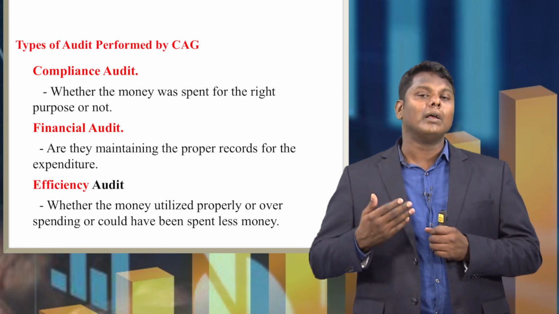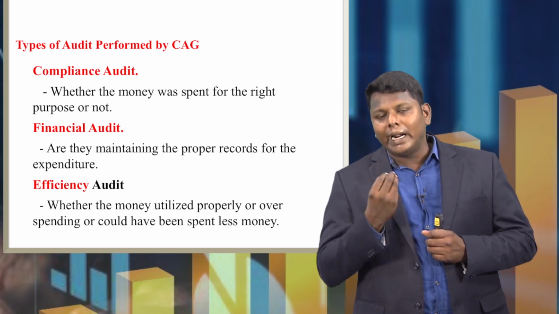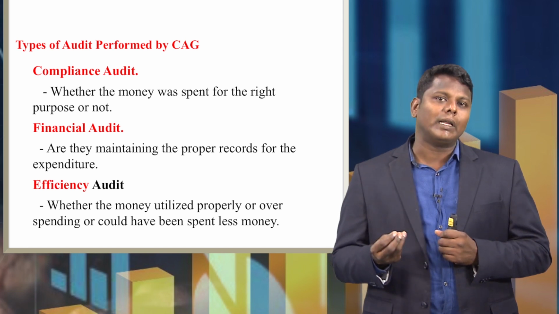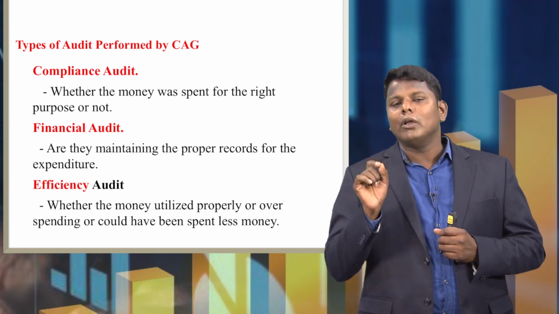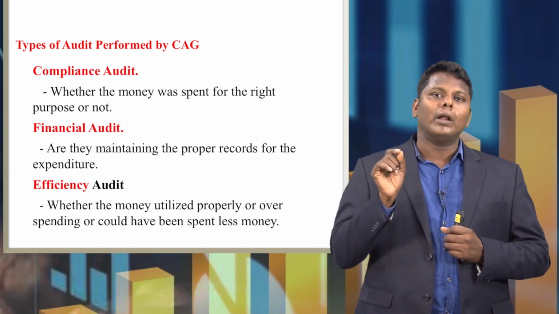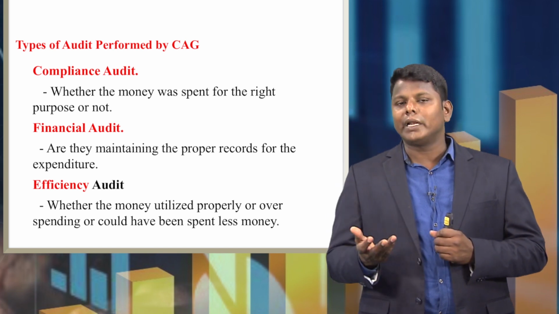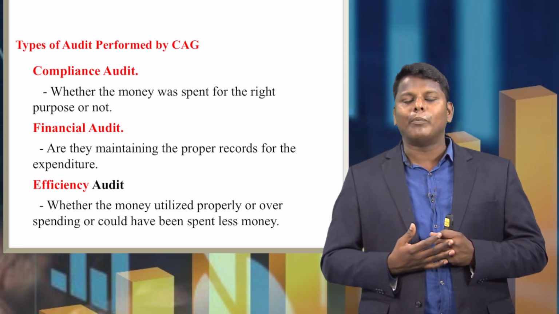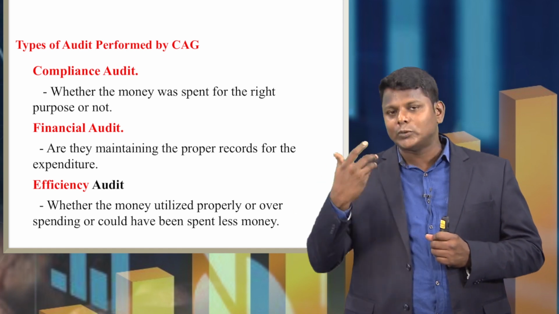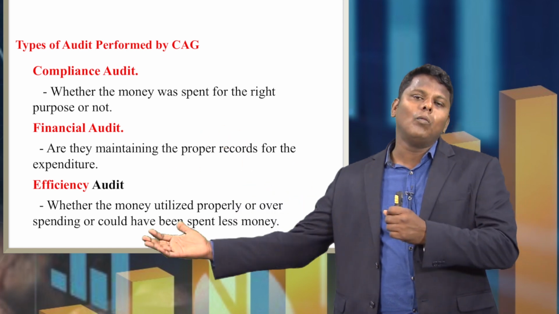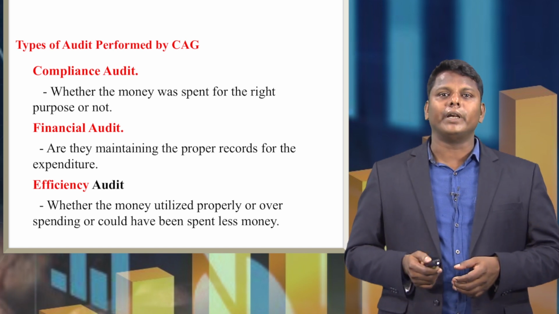That is called efficiency audit, which means how efficient they are, how efficient the workers are. Let us say if only 100 manpower is required for a particular task, and they have recruited 120, they will ask why you recruited 20 more people when it requires only 100. Because if we recruit 20 extra manpower, we have to give them compensation, salary, other benefits, and meet other expenditure. These are all unwanted expenditure, which means they are not efficient. So, that is called efficiency audit.